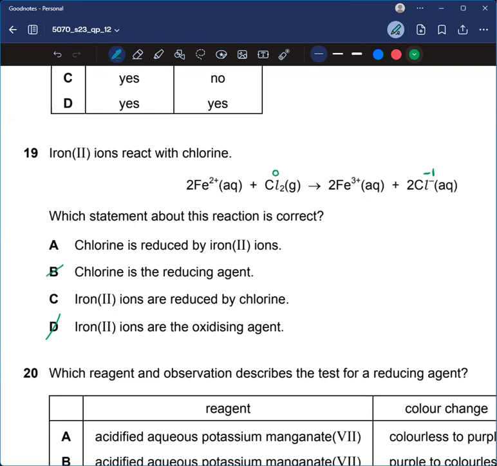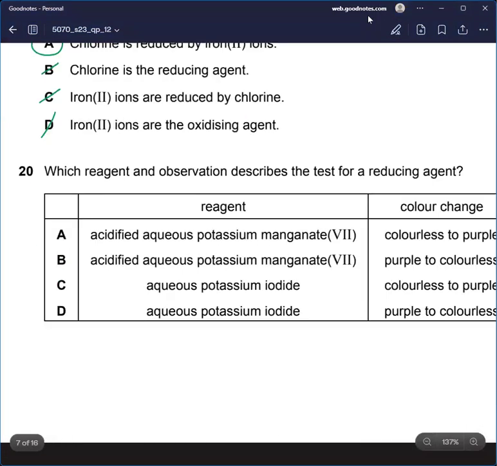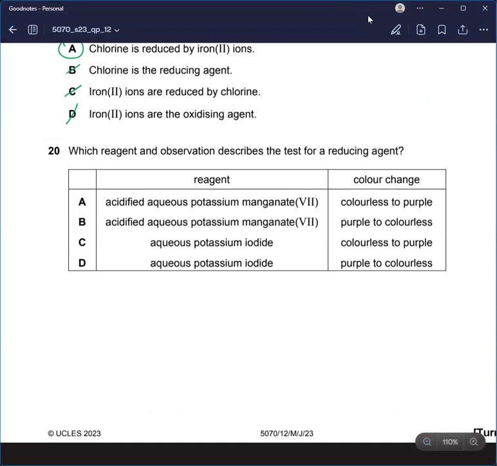So this is also incorrect. Chlorine is reduced by iron 2 ions. Iron 2 ions aren't reduced, they are being oxidized. So this is also incorrect. So 19A is the correct one. Let me minimize it.